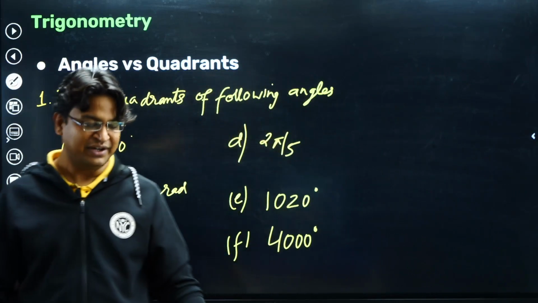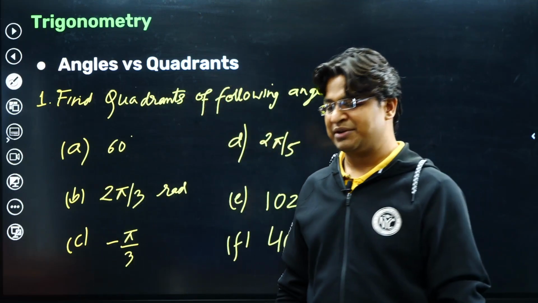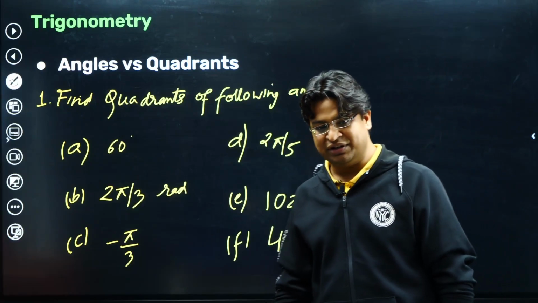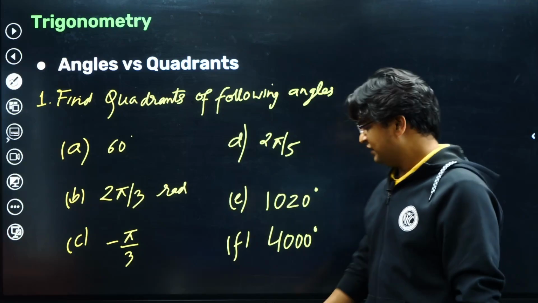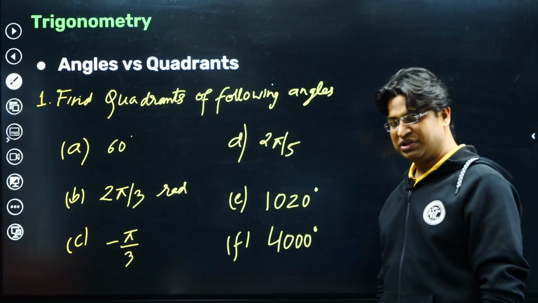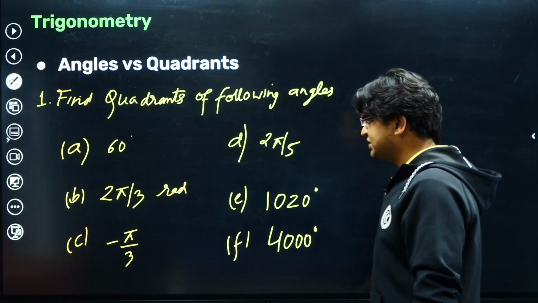Use your brain, use your intelligence. Of course, I never went to such high angles with you guys, but this is something that I'm expecting you to figure out. If you are intelligent enough, you will figure out yourself that even if I increase 2 more zeros here, that shouldn't bother you too much. You will still be able to get to the answer. So that's about angles and quadrants.